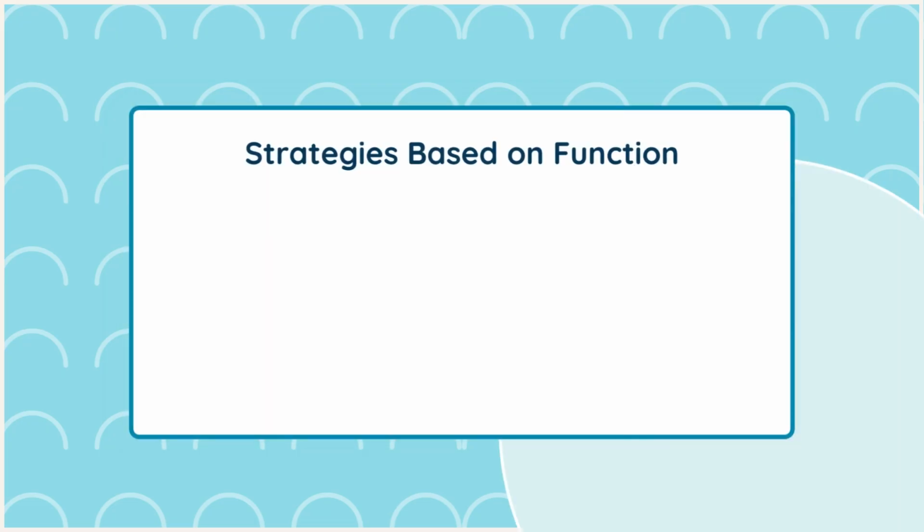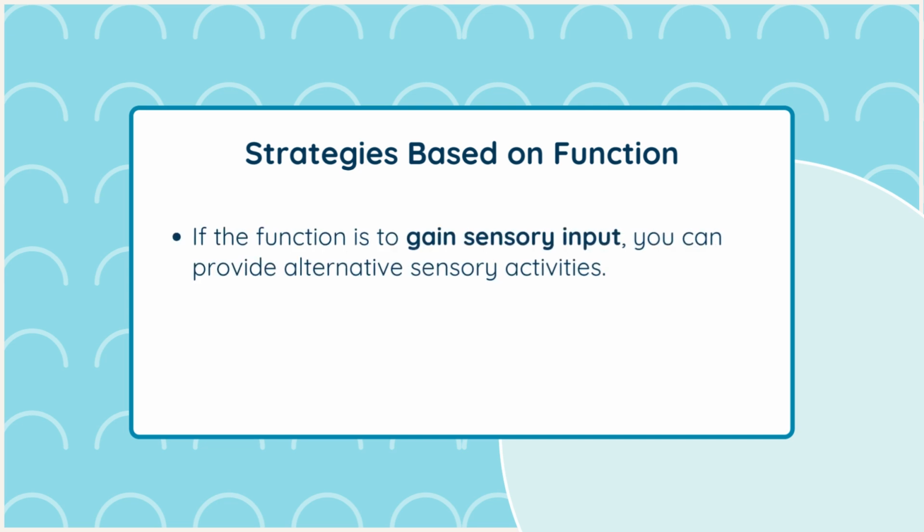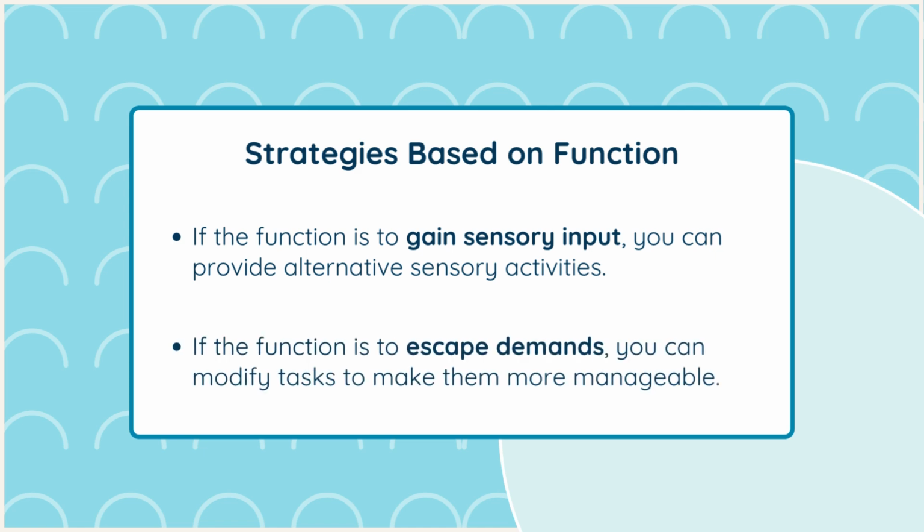Strategies based on function. Once you understand the function of the self-injurious behavior, you can tailor your interventions accordingly. For example, if the function is to gain sensory input, you can provide alternative sensory activities. If the function is to escape demands, you can modify tasks to make them more manageable.